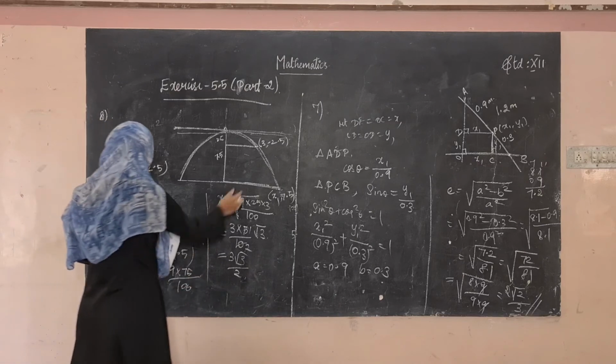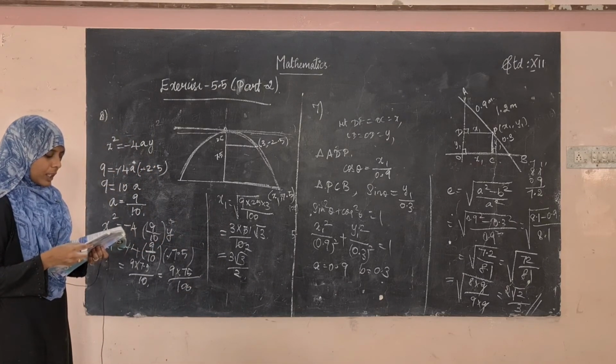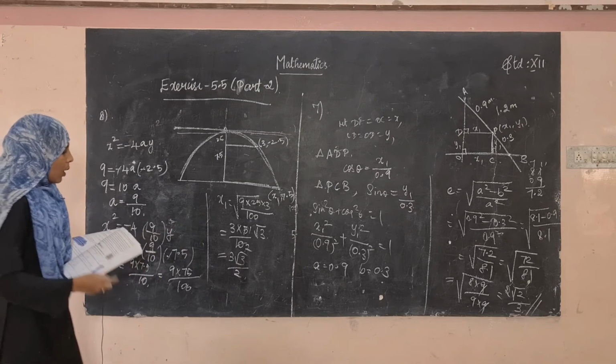You have to write it in words. So the water strikes the ground at 3 root 3 divided by 2 meters.